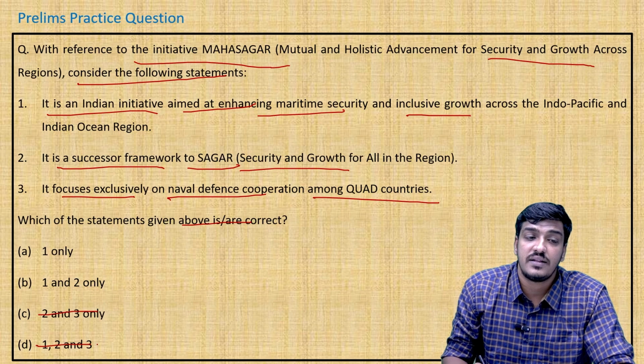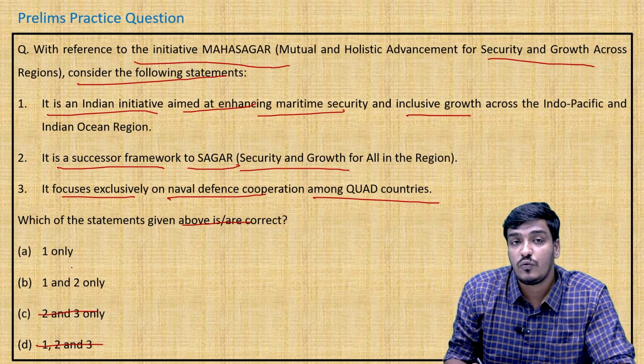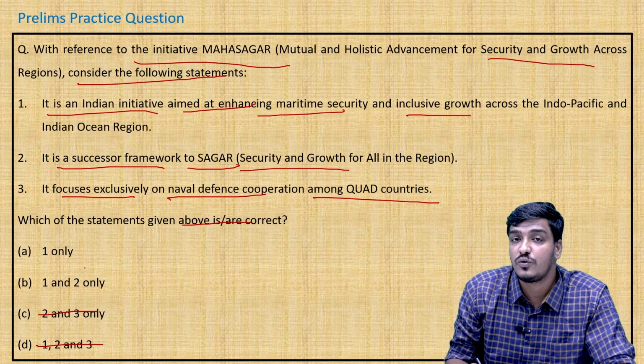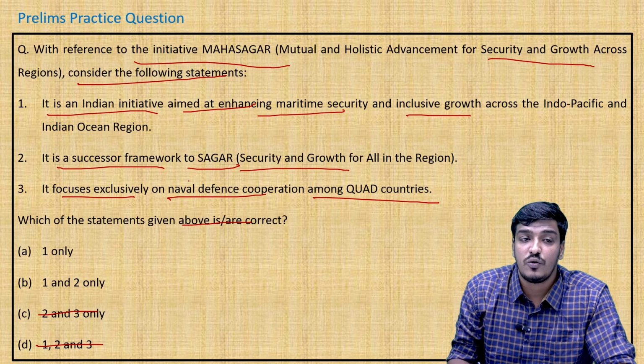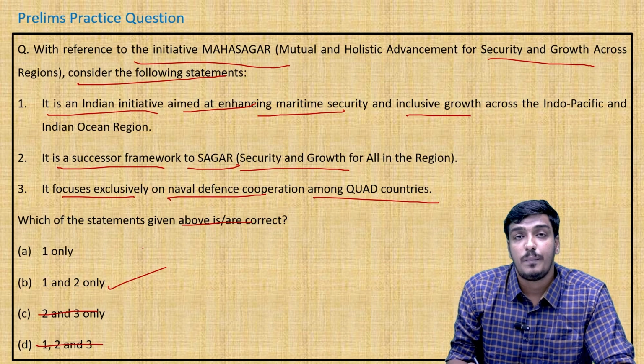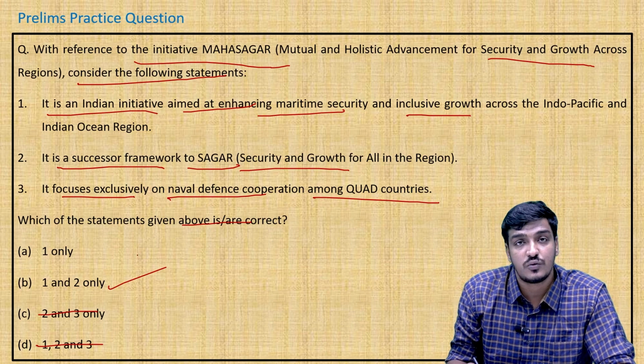So by eliminating the third statement, we have only two options left to decide. And by knowing that the second statement is correct, we can easily arrive at the answer: option B, 1 and 2, is the correct answer.